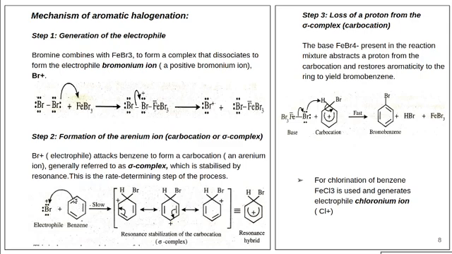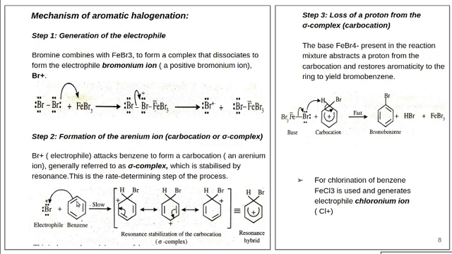When you write the mechanism, always show the arrow of electron movement. That means from the side of the electrons to the electron deficient center. That is the way of movement of electrons.